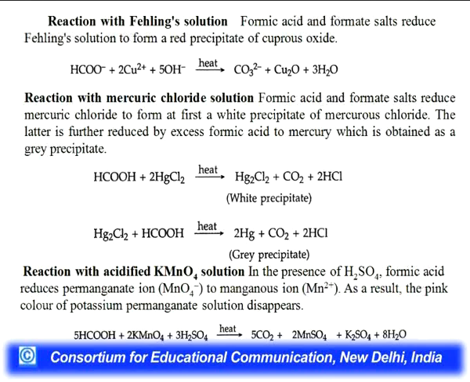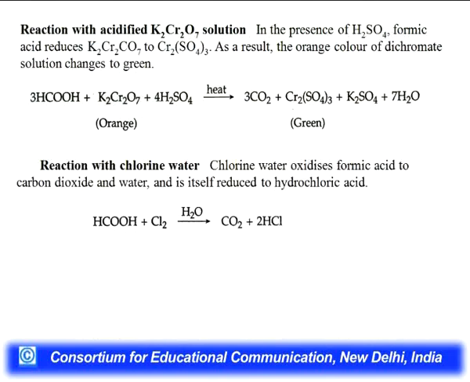Reaction with mercuric chloride solution: formic acid and formate salts reduce mercuric chloride to form at first a white precipitate of mercurous chloride, and the latter is further reduced by excess formic acid to mercury, which is obtained as a grey precipitate. Then the reaction with KMnO4 in the presence of H2SO4: it reduces permanganate ion, that is MnO4 minus, to manganese ion, that is Mn2 plus. As a result, the pink color of potassium permanganate solution disappears.